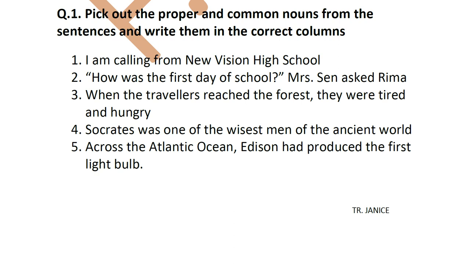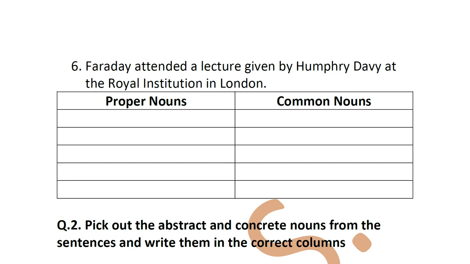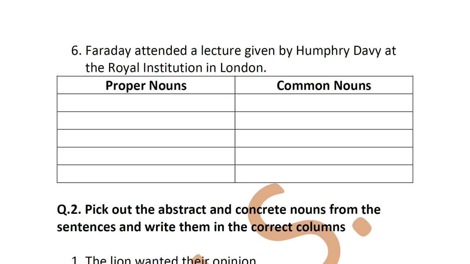When the travelers reached the forest, they were tired and hungry. Socrates was one of the wisest men of the ancient world. Socrates was a great philosopher, okay? He was a thinker and philosopher. Across the Atlantic Ocean, Edison had produced the first light bulb. Now here the sixth one, Faraday attended a lecture given by Humphrey Davy at the Royal Institution in London. All these are from your lessons.